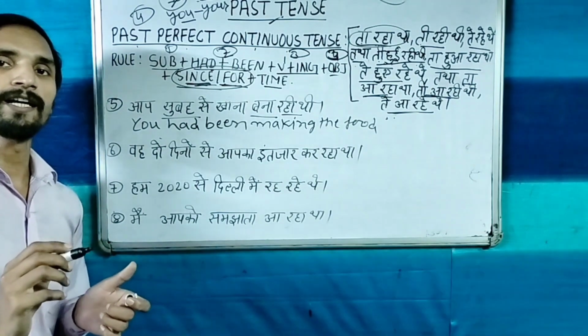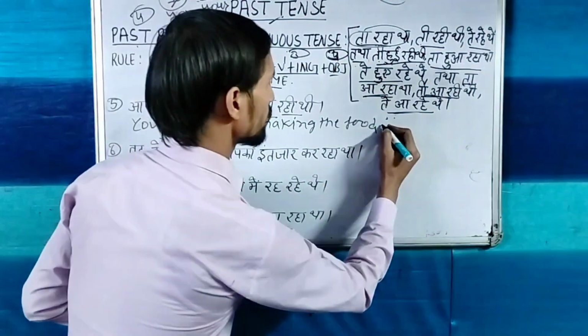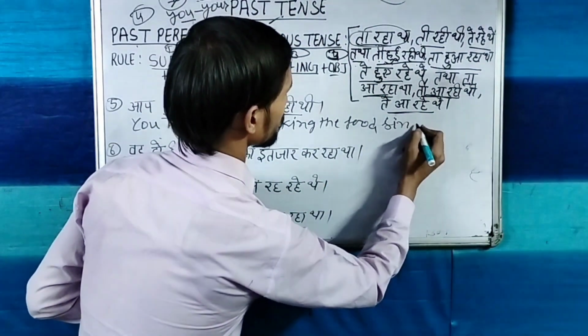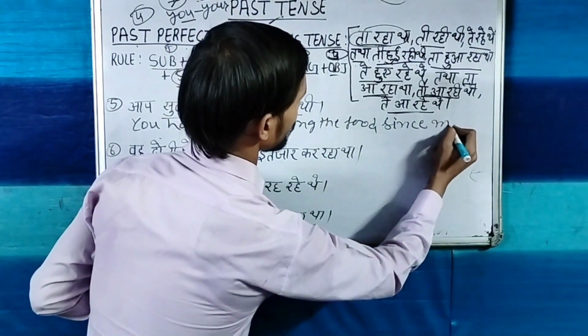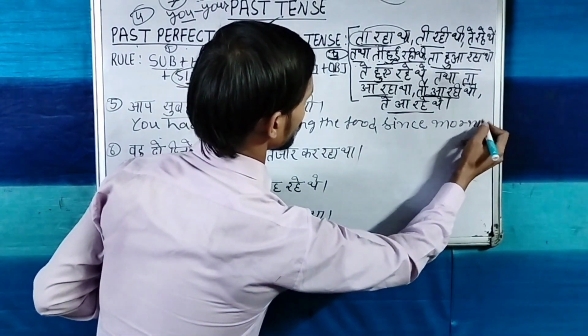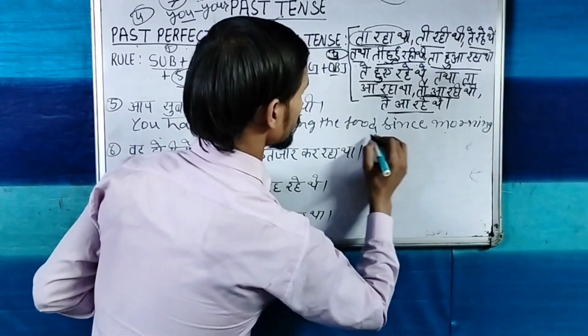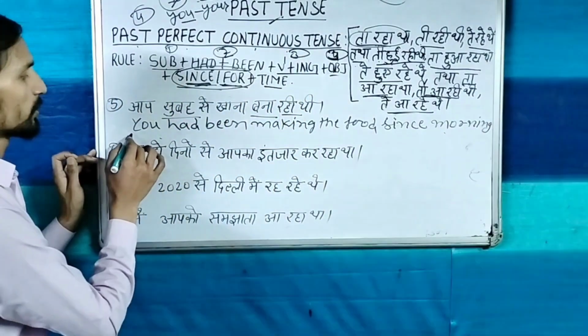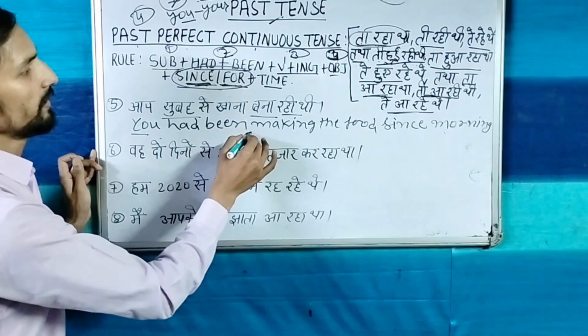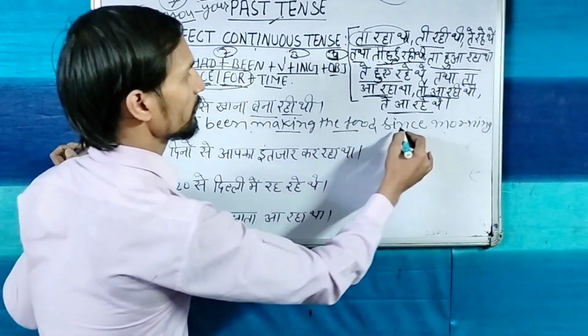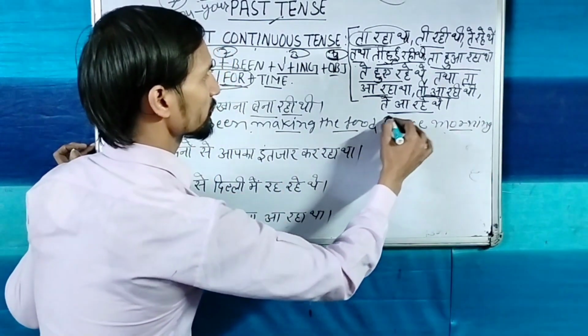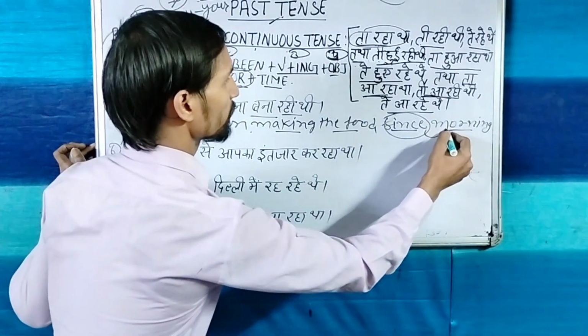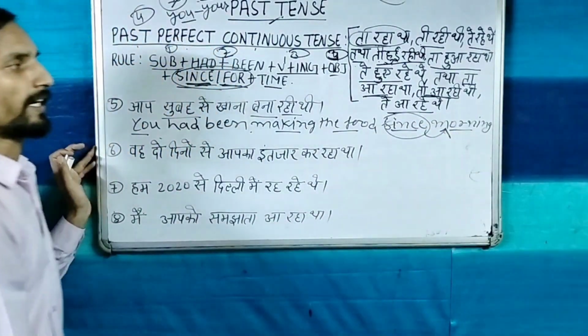Morning is a certain time. So with certain time we will use since morning. So the translation of this sentence: you had been making the food since morning, and since is coming because morning word is a certain word.